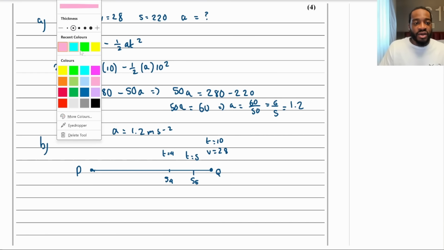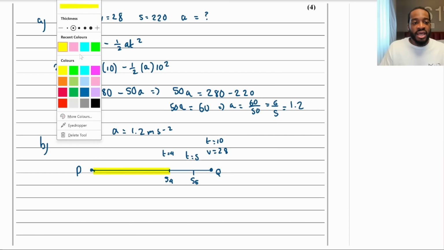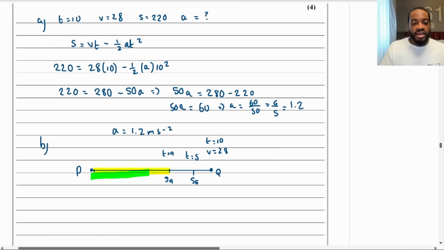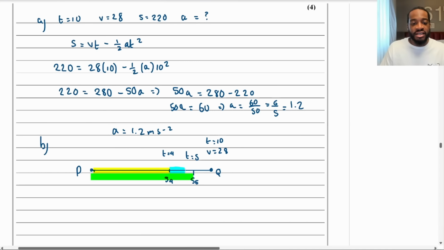Essentially, what we want to calculate is this distance here, how far the motorbike is after P, 4 seconds in. And then we want to calculate how far it is after 5 seconds there. And then the actual answer, the distance traveled in that 5th second, between the 4th and 5th second, is going to be this distance in blue. So you find the distance in yellow, find the distance in green, take them away, get the blue distance, which is what you're looking for.